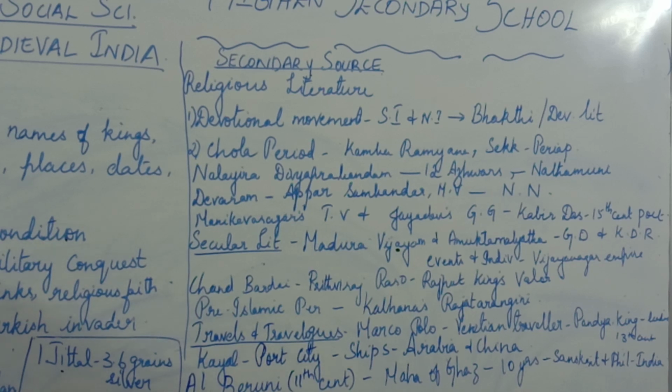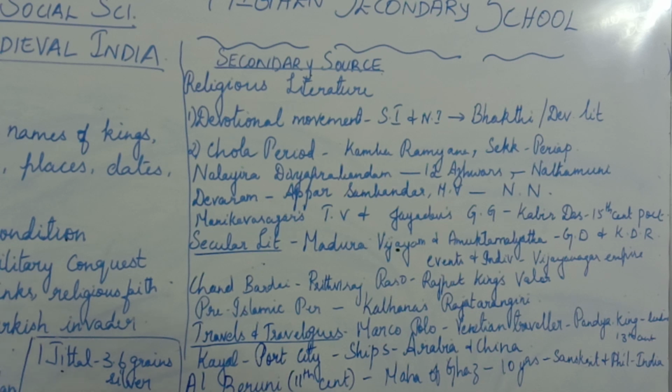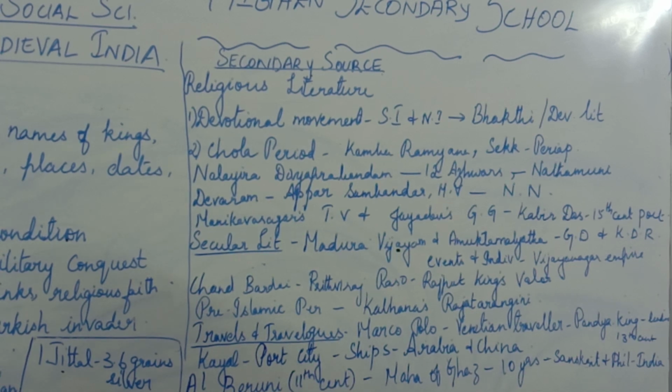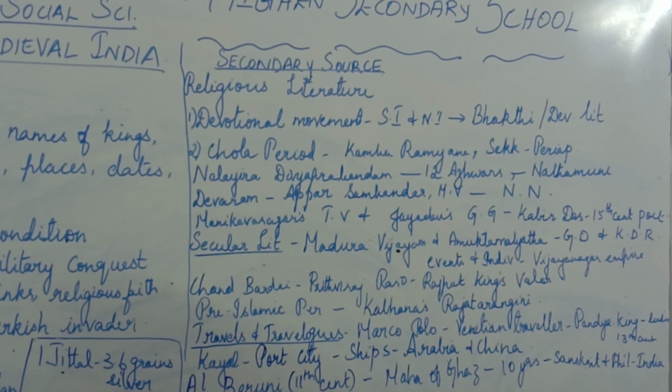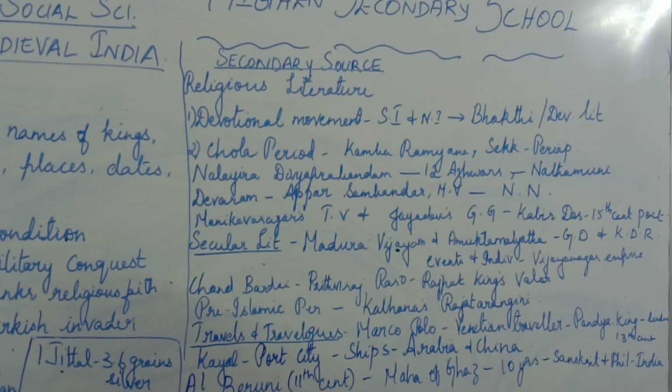Especially during the Chola period, you can see a lot of devotional literature being produced. During the Chola period, Kamba Ramayana was written. Then Sekkizhar's Periya Puranam. Then Nalayira Divya Prabandham. This Nalayira Divya Prabandham was composed by 12 Alvars.